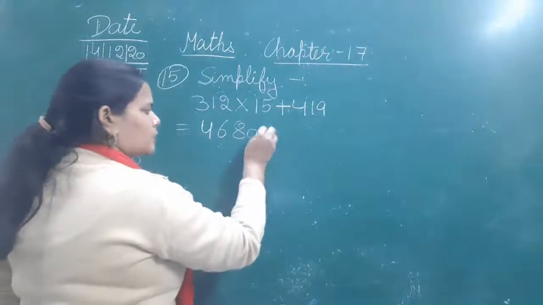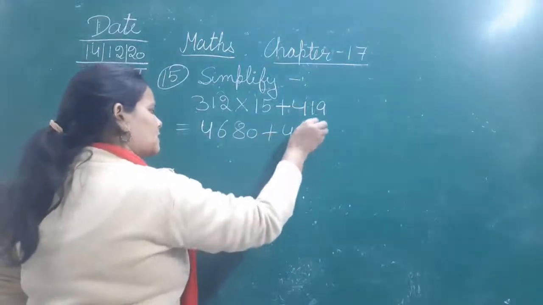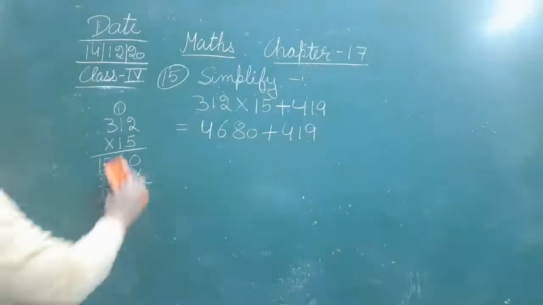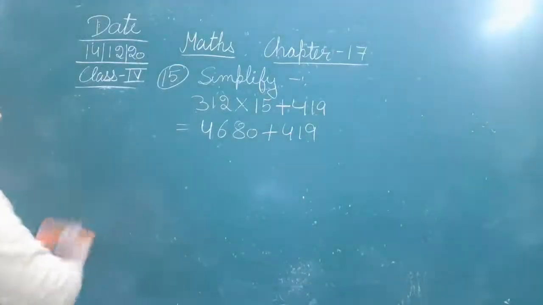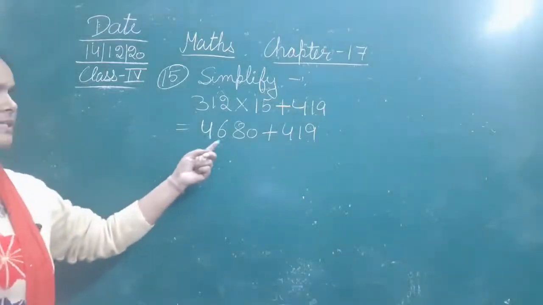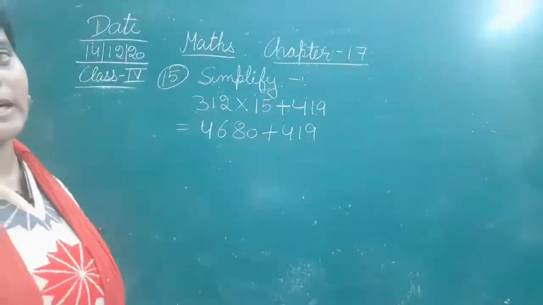Now we will write 419 as it is. The remaining portion we will write as it is. So after multiplying 312 with 15, you got 4680 plus 419.